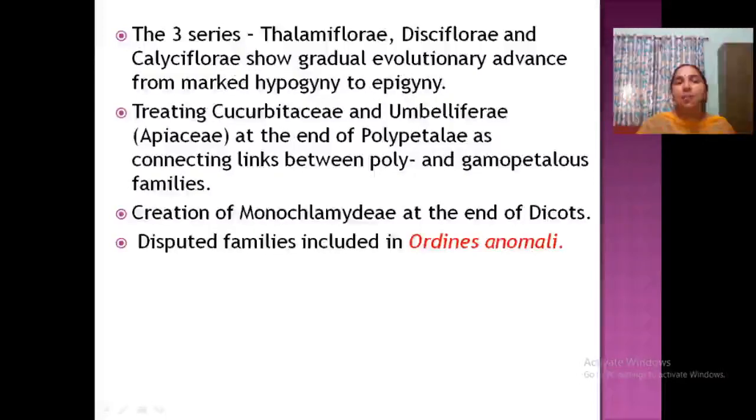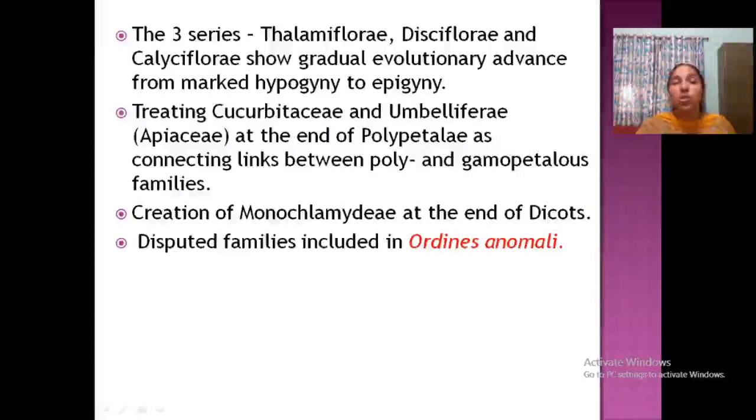Then 3 series Thalamiflorae, Disciflorae, Calyciflorae are based on evolutionary order, that is hypogyny to epigyny. Thalamiflorae hypogynous, Disciflorae hypogynous, Calyciflorae inferior and superior. Okay. Then 2 families Cucurbitaceae and Umbelliferae are at the end of polypetalae, because they are the connecting link between polypetalae and gamopetalae. Now Monochlamydeae is kept last, at the end of dicots. Then disputed families, I already told, some members cannot be assigned into one particular group. Some confusions are there. They are grouped into a special series Ordines Anomali.